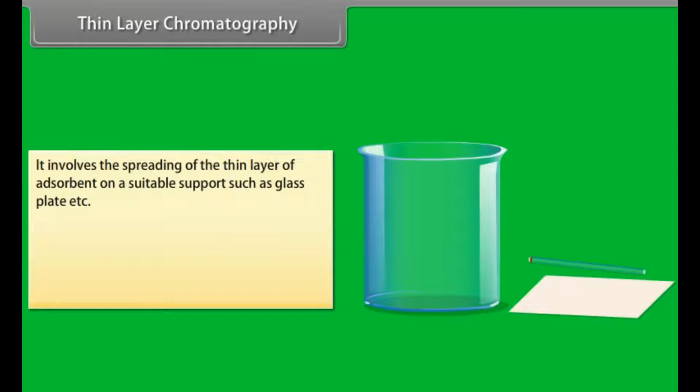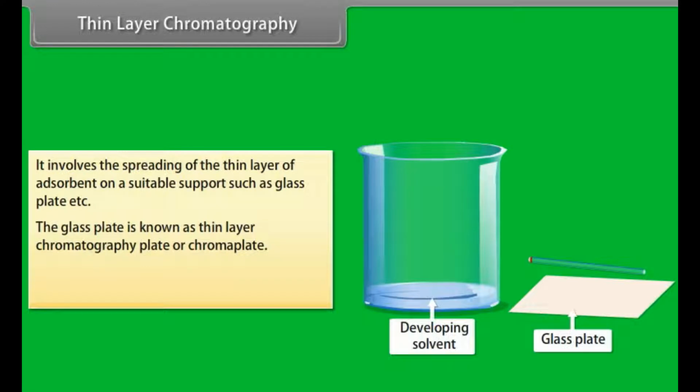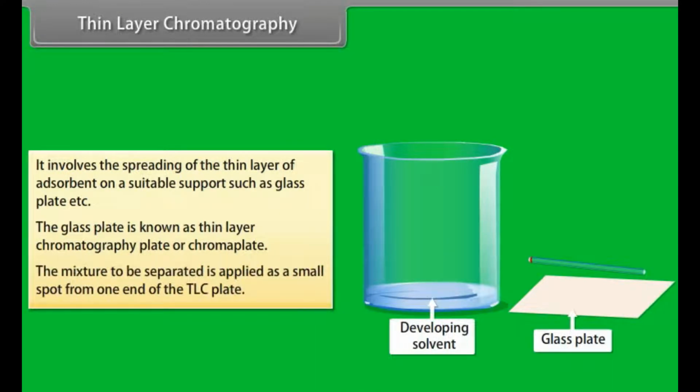Thin layer chromatography involves spreading a thin layer of adsorbent on a suitable support such as a glass plate. The glass plate is known as a thin layer chromatography plate or chroma plate. The mixture to be separated is applied as a small spot near one end of the TLC plate.